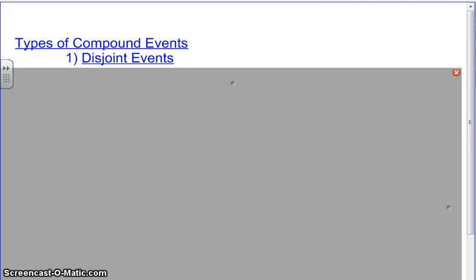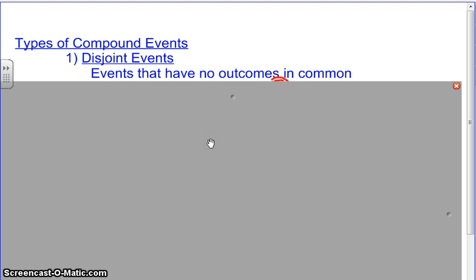We have 3 types of compound events that we're going to look at right now. The first is disjoint. Now, does that sound smooth to you? Disjoint? Disjoint? Like imagine you have joints. Would you want your joint to be disjointed? It doesn't sound good to be dissing it, right? Dissing your joint.